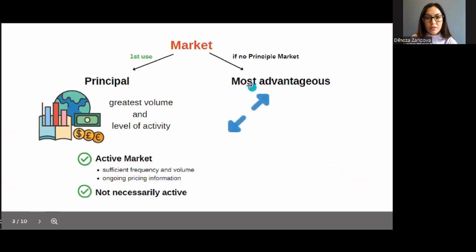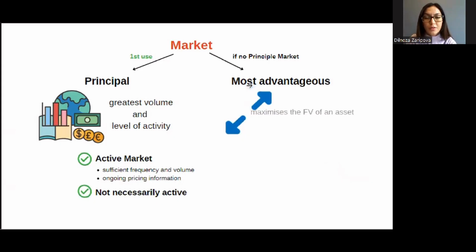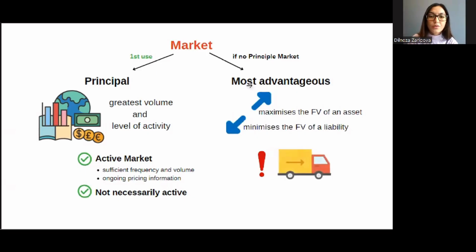Okay, let's look at what the most advantageous market is. It is the market that maximizes the fair value of an asset and also minimizes the fair value of a liability. When you are using the most advantageous market, you also need to consider transaction costs and transportation costs.